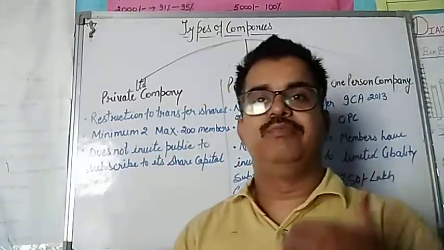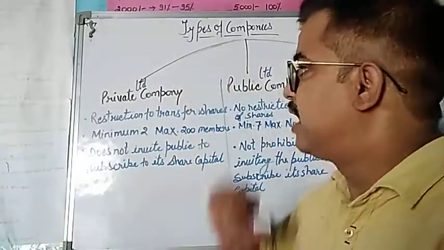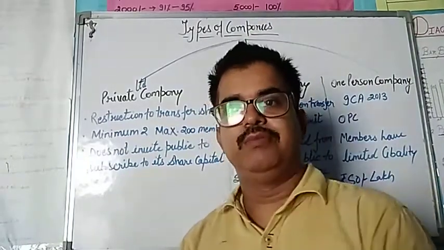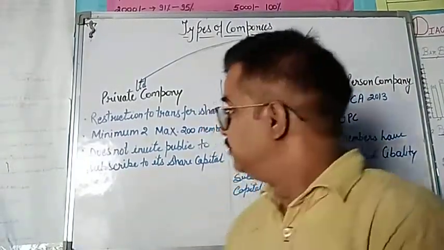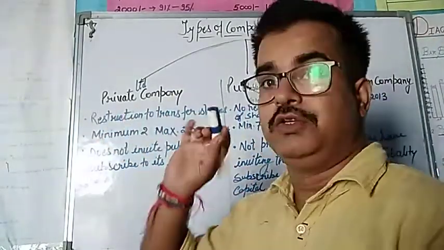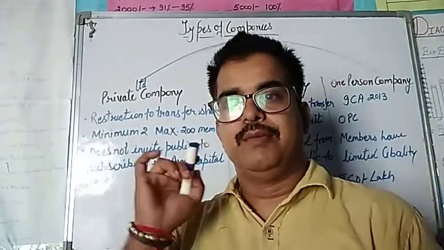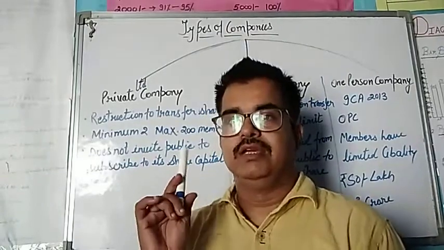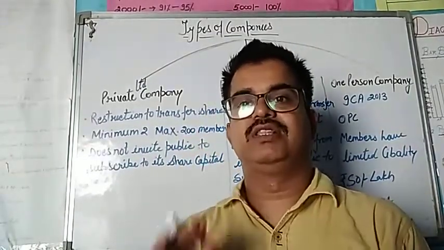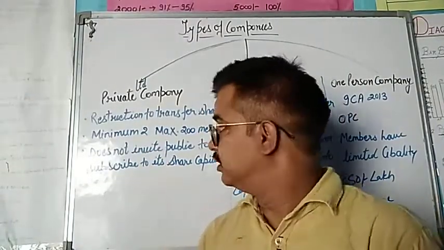What are the characteristics? How can we differentiate between these three types of companies? The first one, private limited company, has some characteristics, and on the basis of those we can make the differentiation. First, in a private limited company there is a restriction on its members to transfer their share capital. Members do not have the right to transfer their share capital; वो अपने share capital को किसी और को transfer नहीं कर सकते.